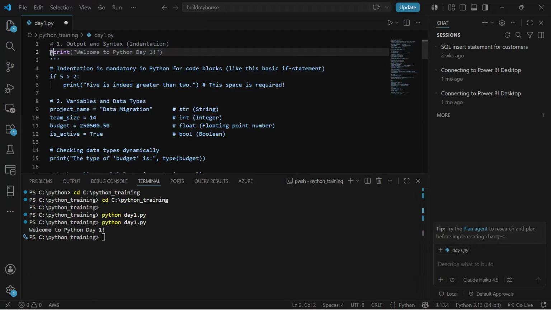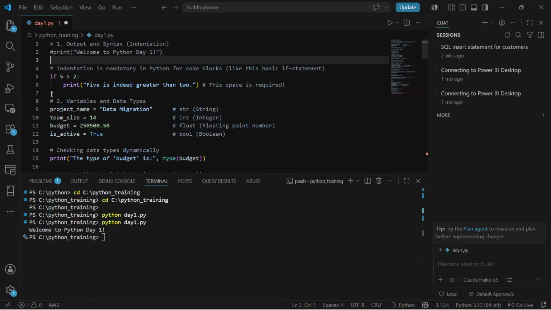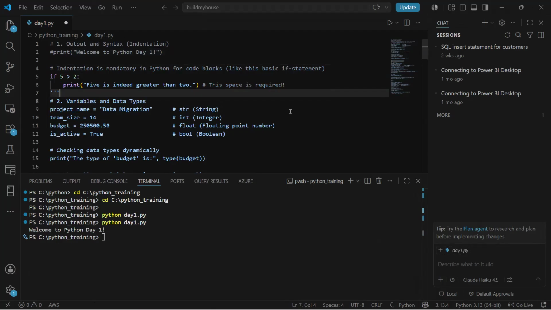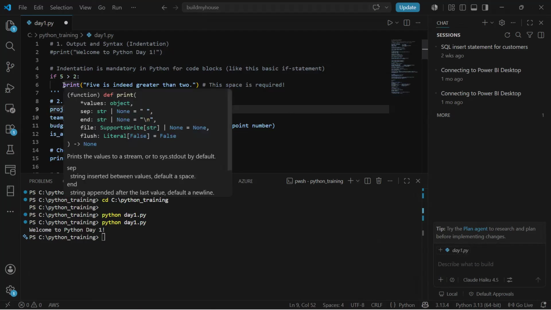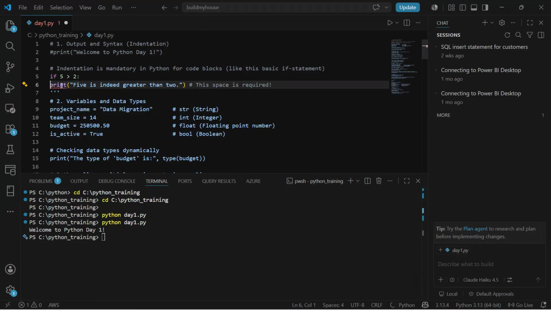I'll use hash to comment this line, and then let's go ahead and execute another. Okay. Now, if you see, indentation is very important in Python. In SQL it was different, but in Python, for a block of code, indentation is very, very important. If I remove the indentation, it will not identify it. So now if I change it, I'll start getting an error. So I have to make sure my indentations are correct whenever I'm executing a query.